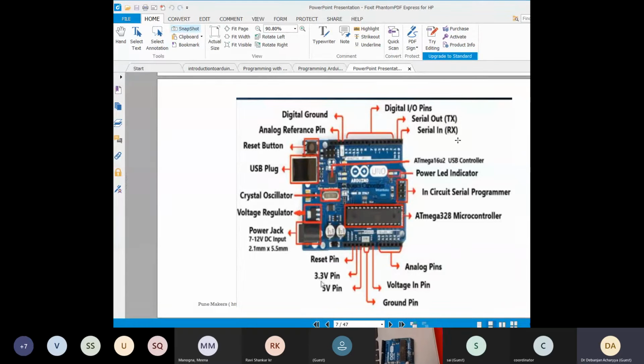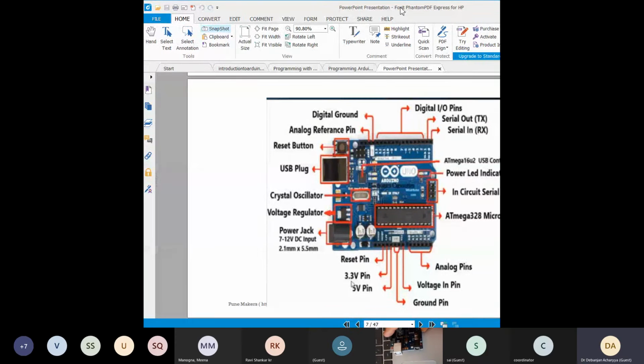Okay, now come to the different parts of the microcontroller board. You can see this one. If I open it, see this is a kind of jack. So we have the provision of a simple jack.